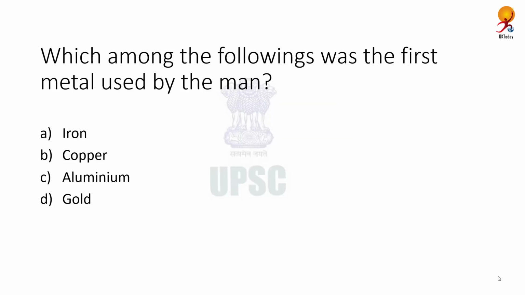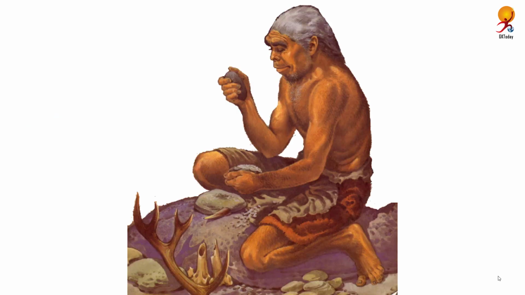Which among the following was the first metal used by man? Correct answer is copper. Now, copper is one of those metals that man started using very early. Copper was the first metal discovered by man around 9000 BCE. Other metals used in prehistoric time were gold, silver, tin, lead, and iron.